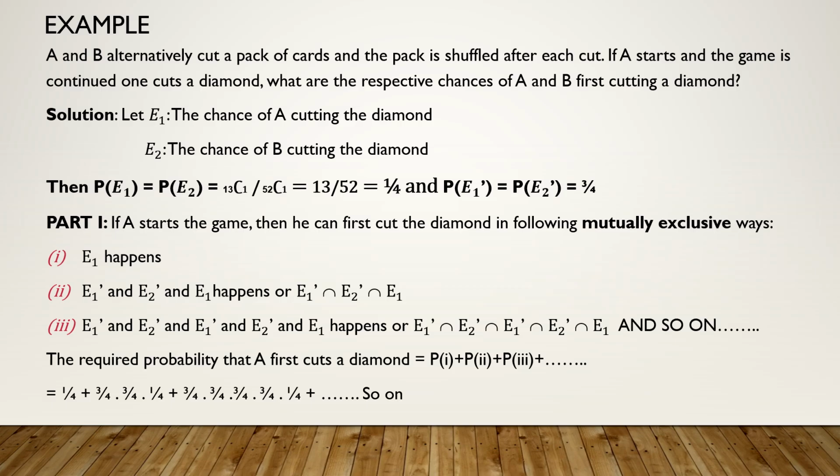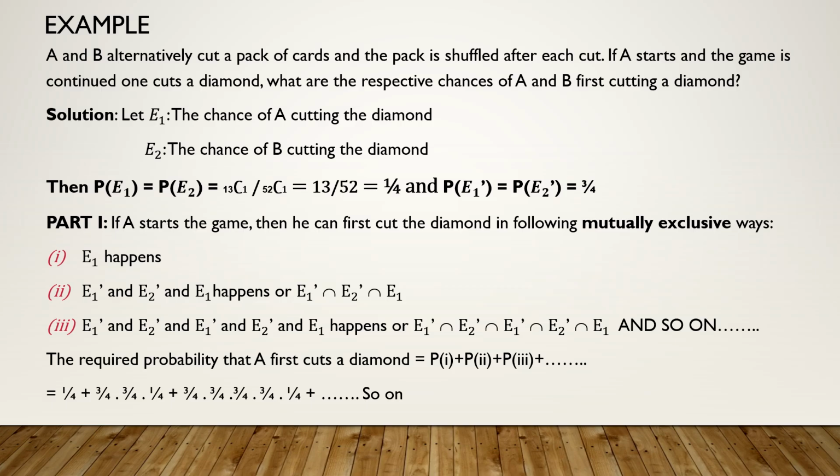A cutting the diamond, B cutting the diamond. These two events are given. Obviously, P of E1 and P of E2 will be the same. What is the probability of cutting a diamond from a pack of 52 cards? There are 13 diamonds, so 13C1 upon 52C1, which is 13 upon 52, or 1 upon 4. This will remain the same for any of the players.